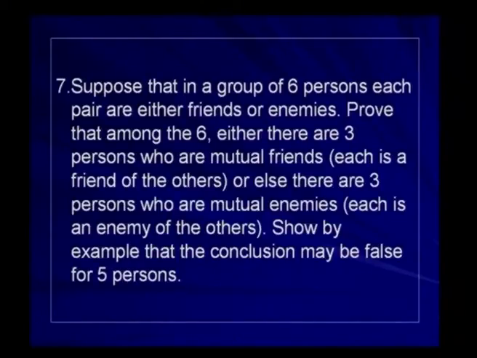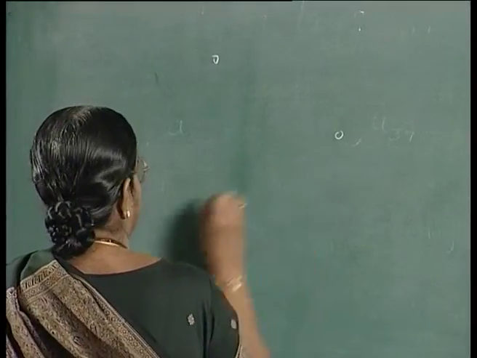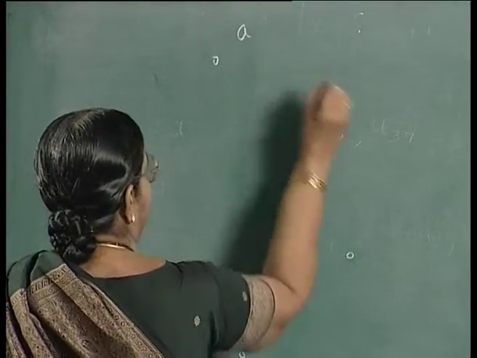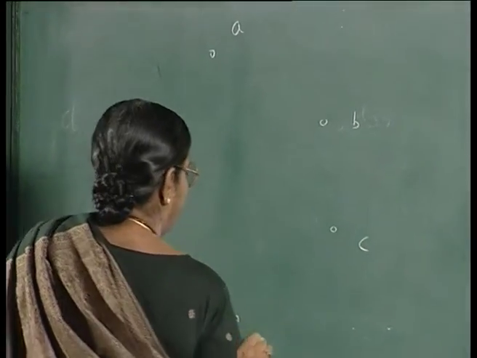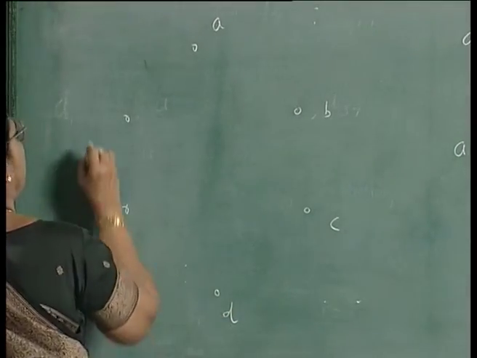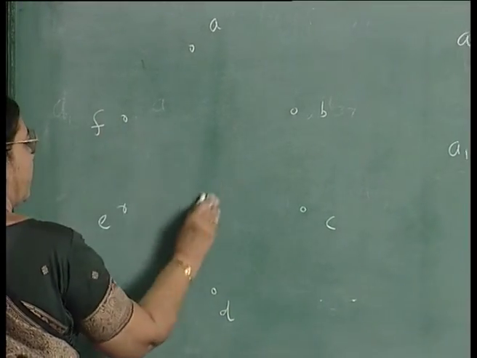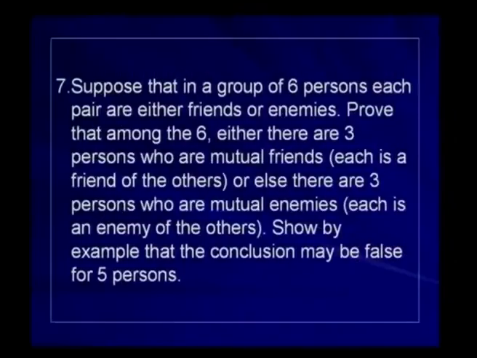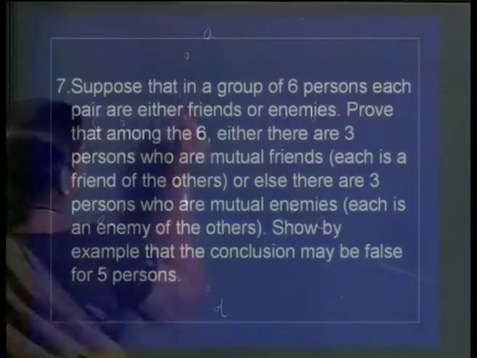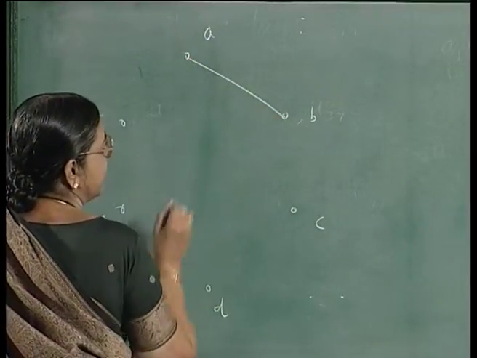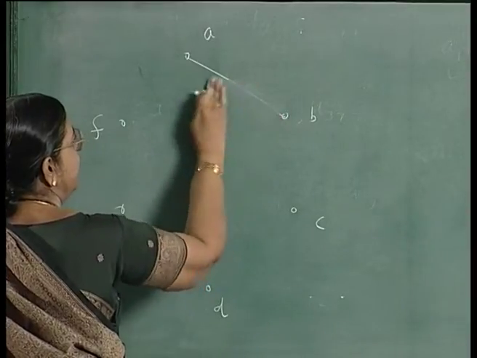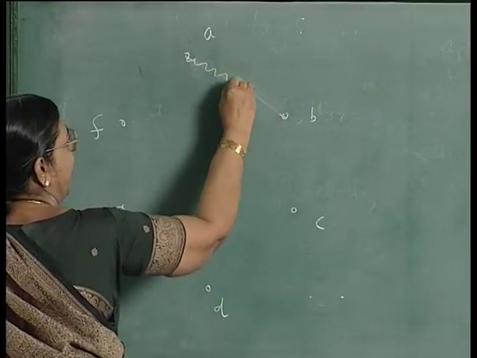So, you can consider it like this. You are having 6 persons, A, B, C, D, E, F. If A and B are friends, I will put a line like this, a straight line. If A and B are enemies, I will put a line like this.